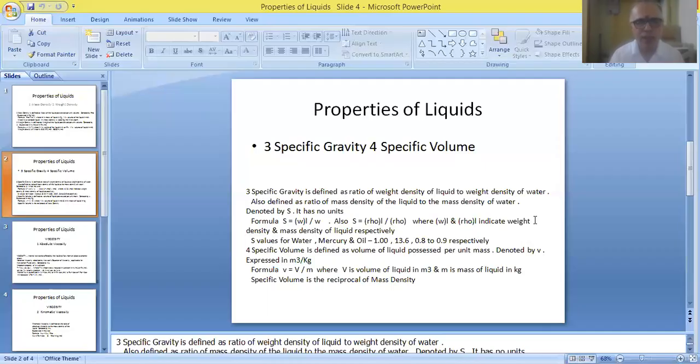You find out the value of 1 by mass density, you get the specific volume. So specific volume is referred to as reciprocal of mass density, or in other words, mass density can also be called a reciprocal of specific volume. So friends, remembering these things is very, very important: definitions, units, notations, and formulas. Very essential for solving problems in the examinations.